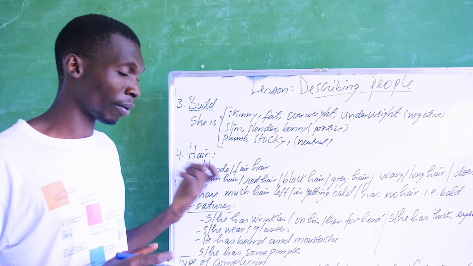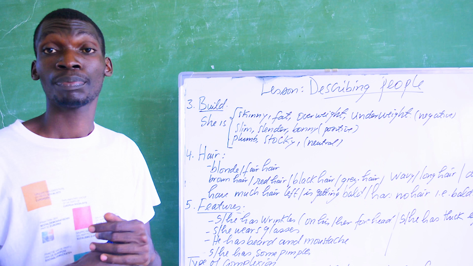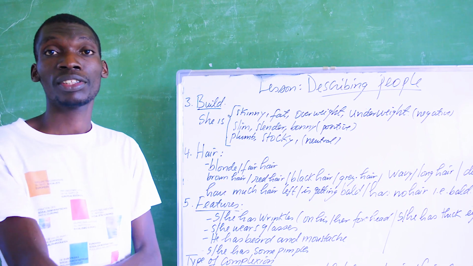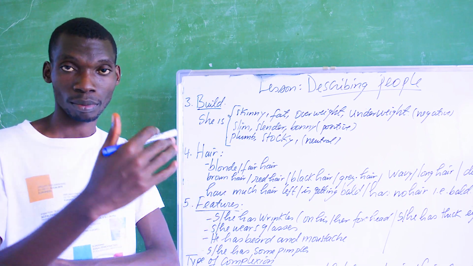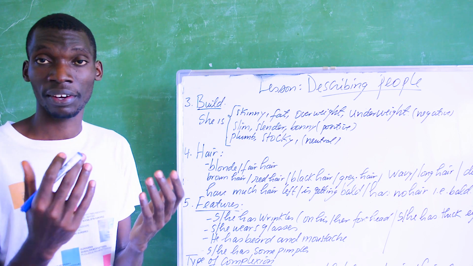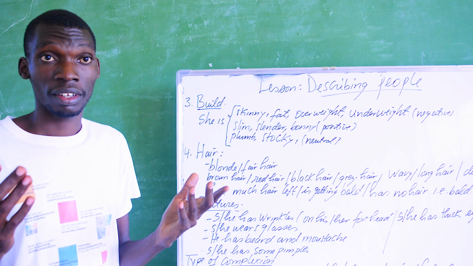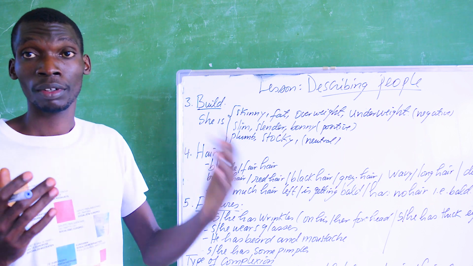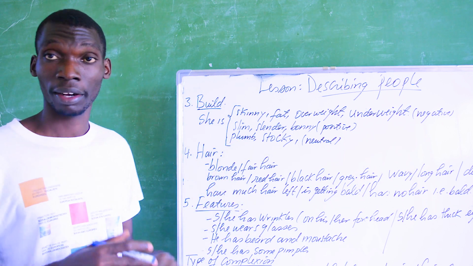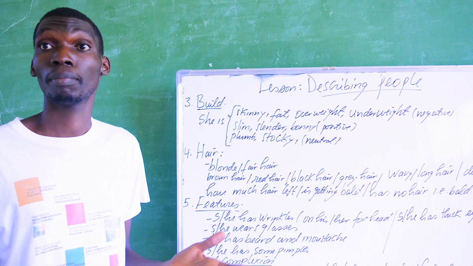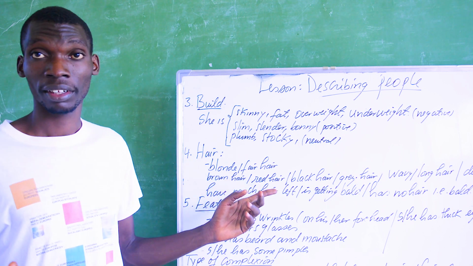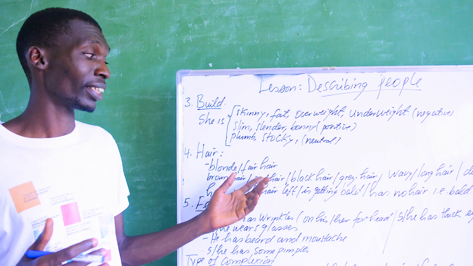Someone may have brown hair. For example, nowadays, many singers tend to dye their hair blonde. They change the color of their hair. For example, in a song, the singer had blonde hair, so he dyed his hair blonde. You can also dye your hair by making it red.